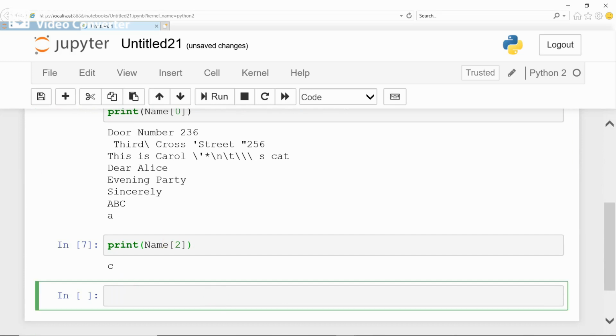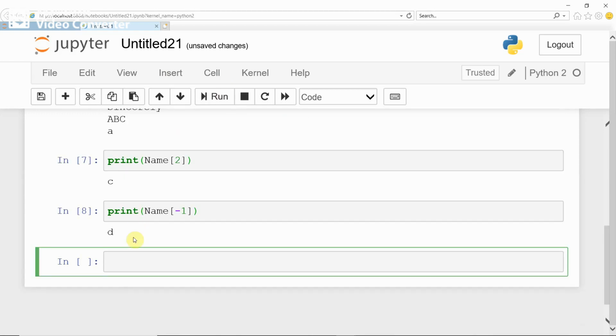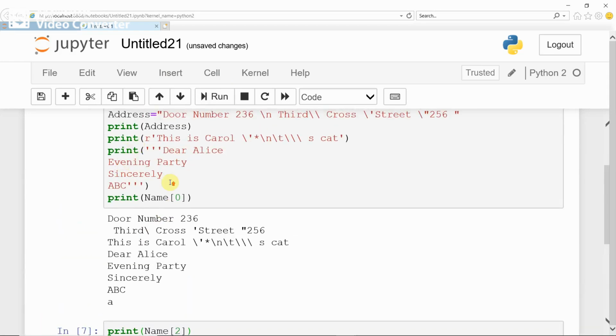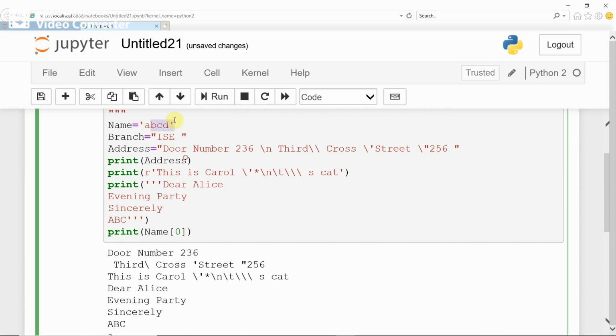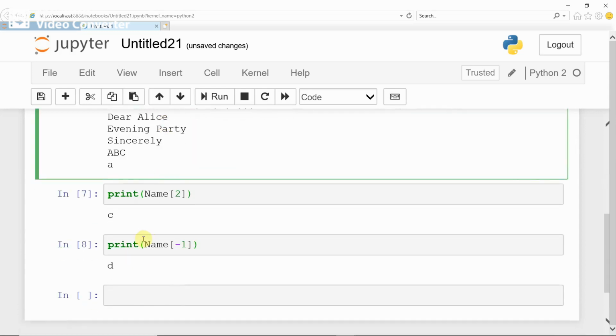If you want to display the last character, as you know in the list, how do you display the last element? That is by using -1 as the index. Here also I am going to give -1 as the index. Okay. Run the statement. See, A, B, C, D is the name, correct? A, B, C, D is the name and D is the last character.